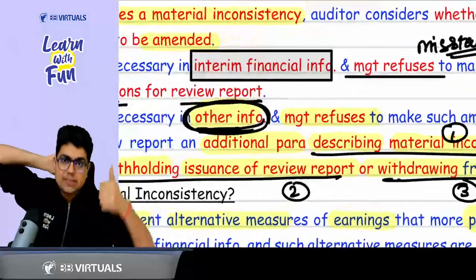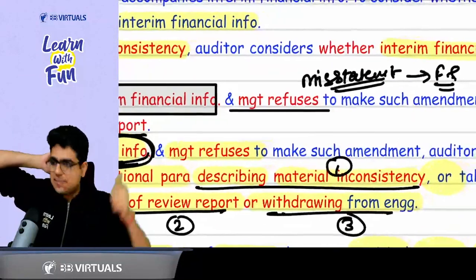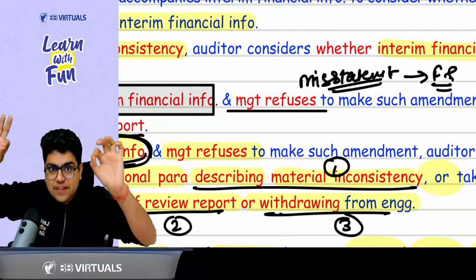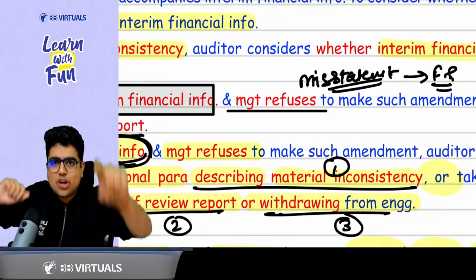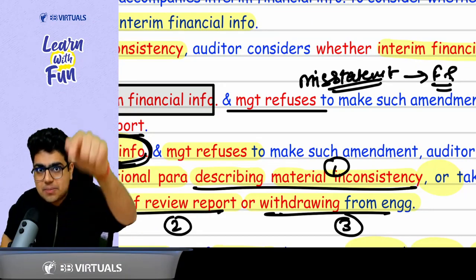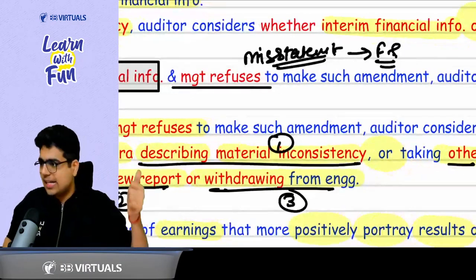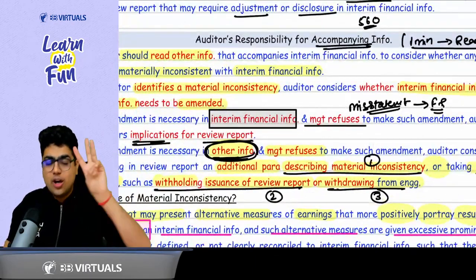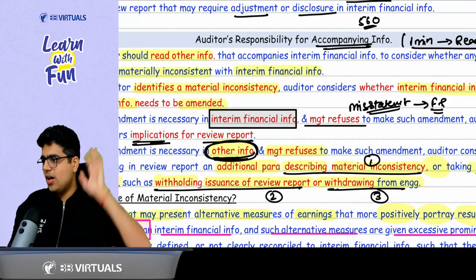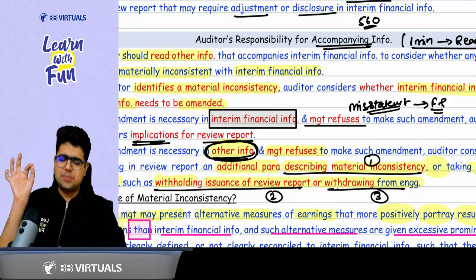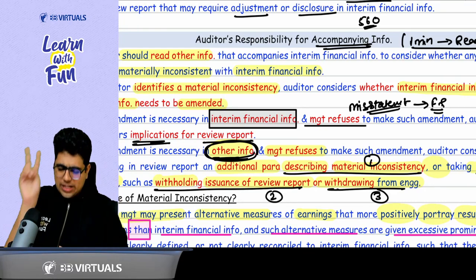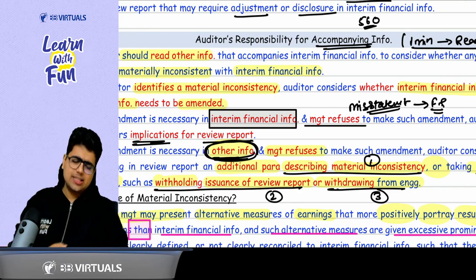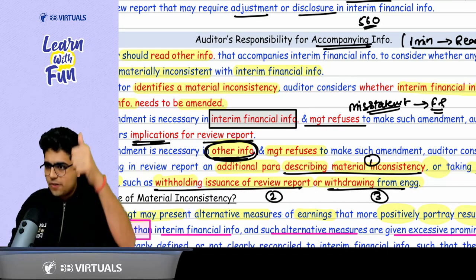If the material misstatement is in other information and again the management refuses, do you modify your report? No, sir. In your review report, describe the material inconsistency. Sometimes you can also consider withholding the report, or the third thing is withdrawing from the engagement.